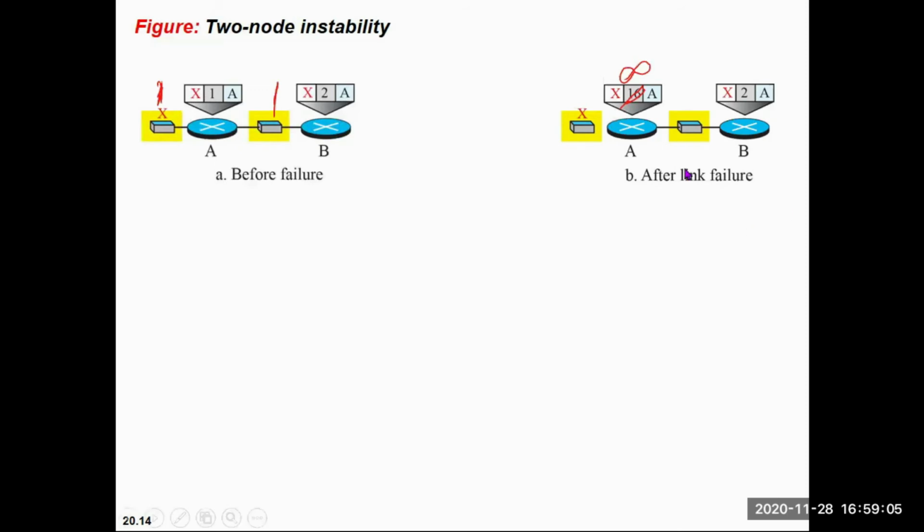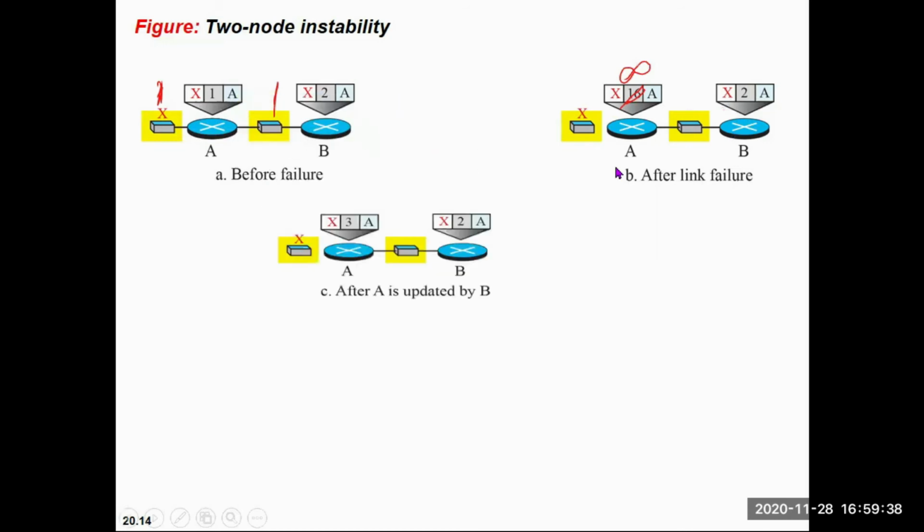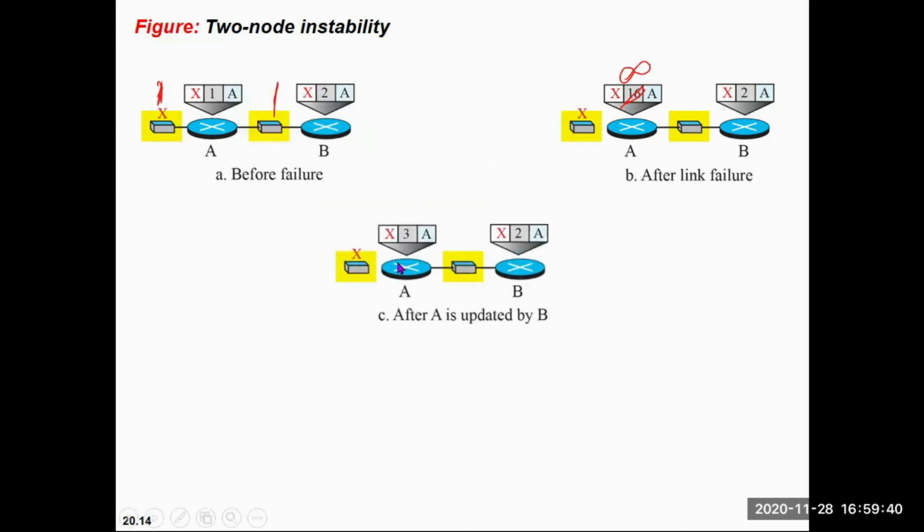And this table will change to X, 16 or infinity, A, and here it is X, 2. Now B will share its information with A, and because B knows that X is connected at two cost distance via A, it will transfer its information to A, and A will update its table.